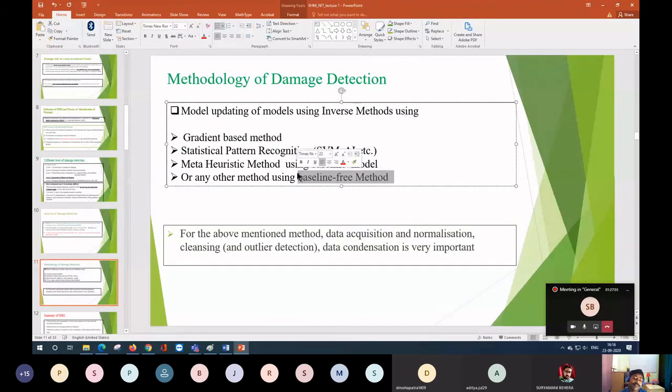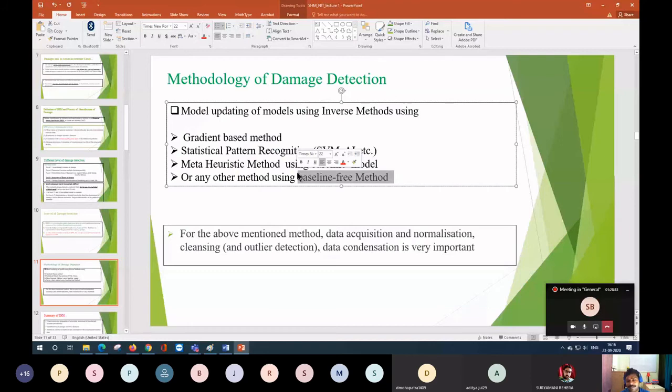Now see, with the baseline data you are not able to detect a unique location and a unique depth of damage. Then how can you find it without a baseline? It may happen that you are judging the response of one building, but at the end, when you give some suggestion, you are giving it for another building.